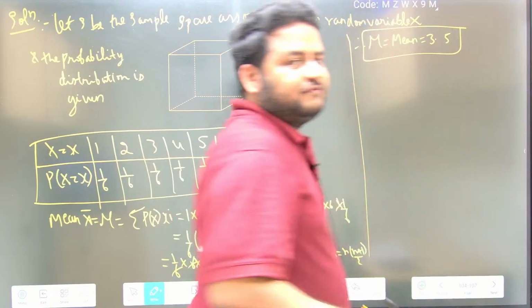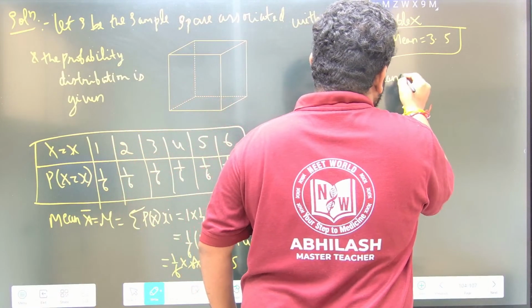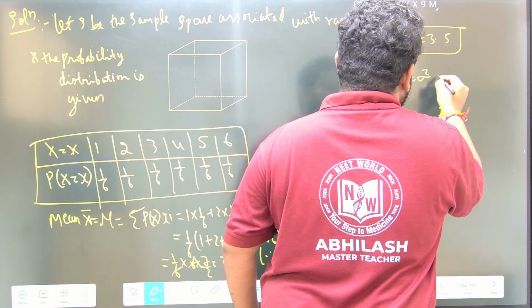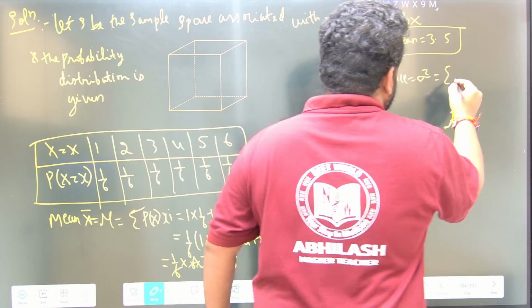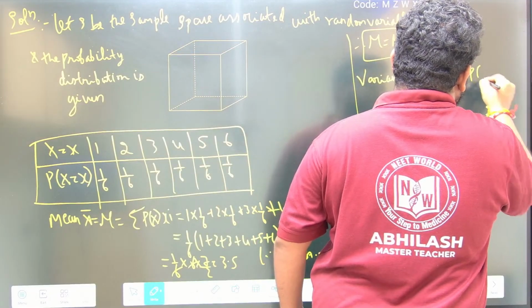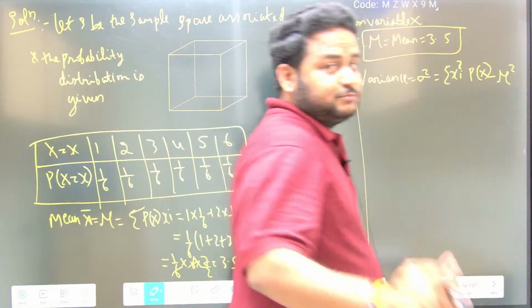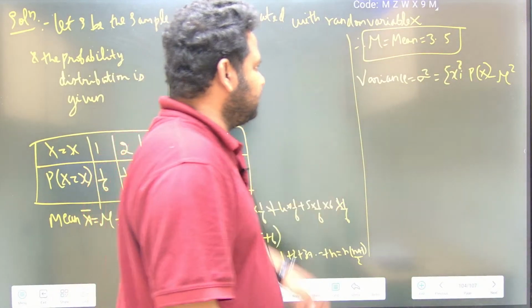Now we have to find the variance. Very simple. Once we get the mean, variance is: sigma square is equal to summation xi square into p of x, minus mu square. Minus mu square, very important.